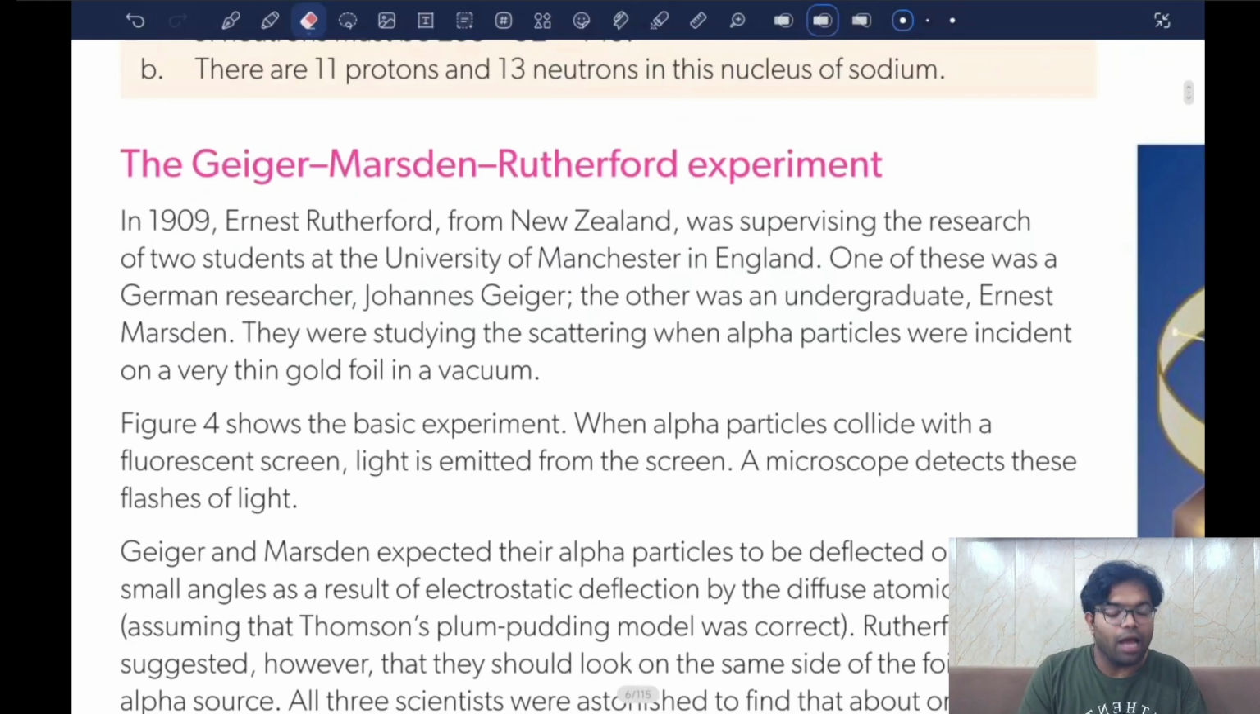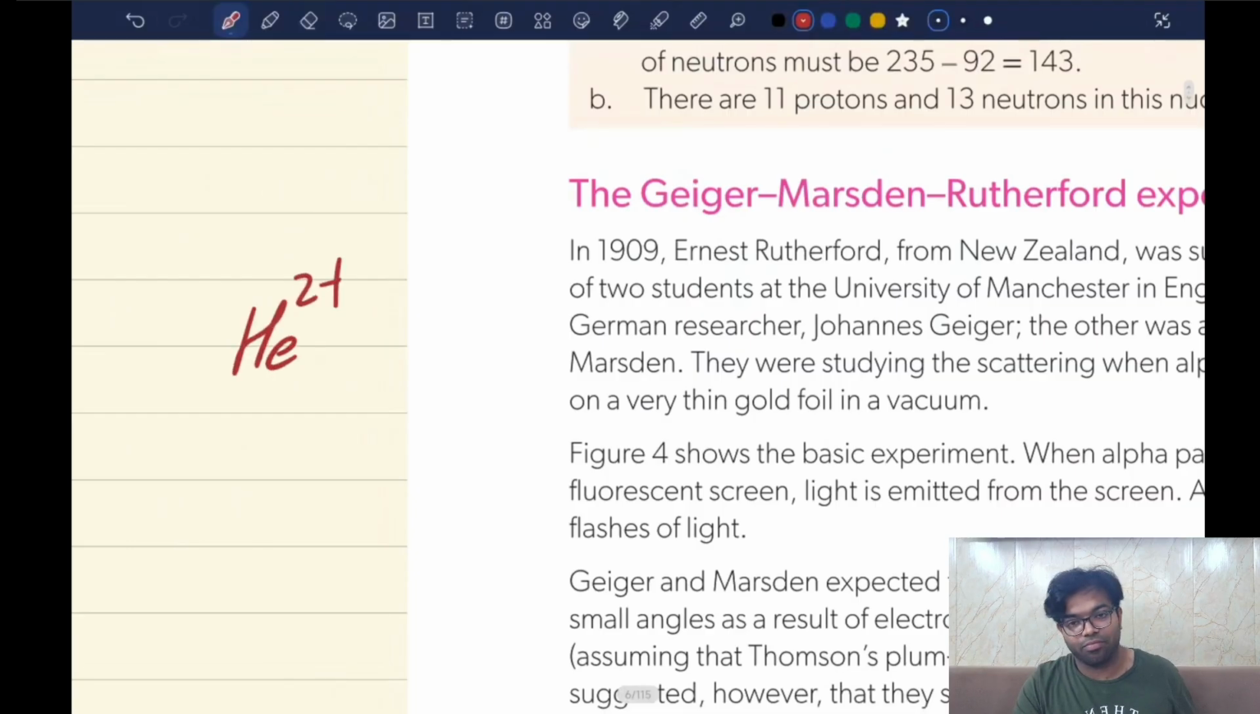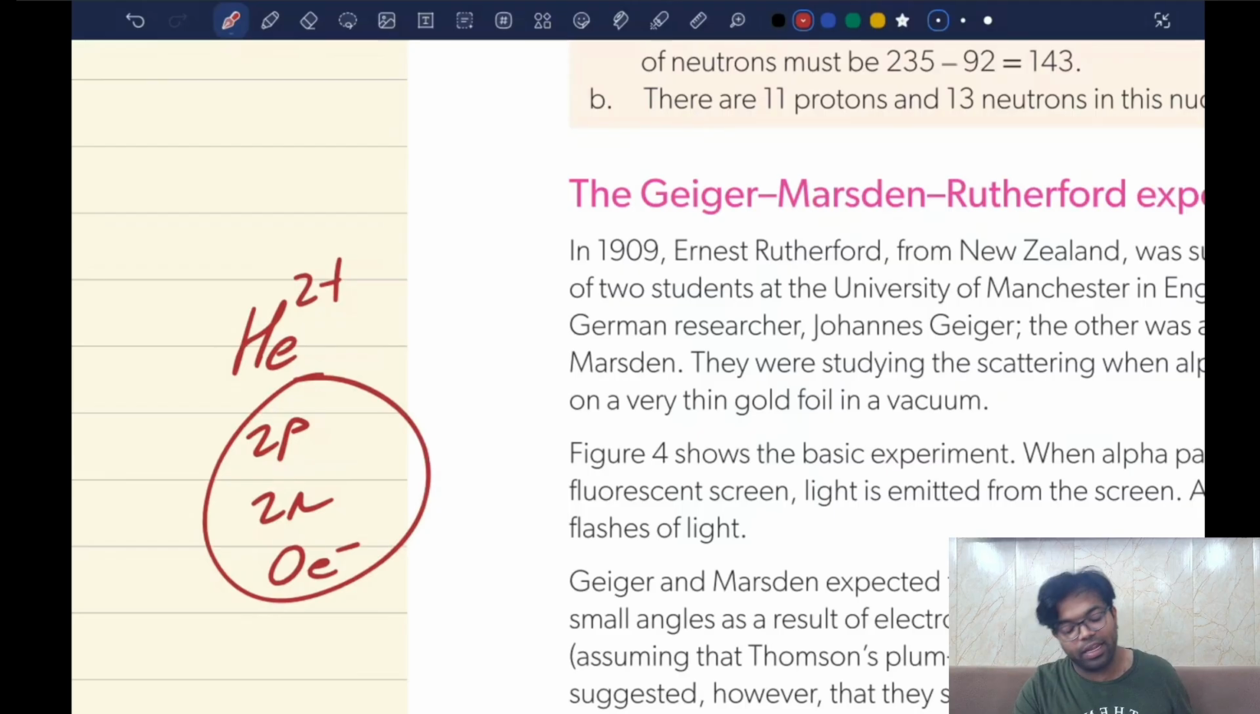Now, a lot of questions should come to your head. First things first. What is an alpha particle? What is an alpha particle, Akshay? Alpha particle is a two plus positive hydrogen basically. No, not hydrogen, Akshay. It's helium. Okay. So basically, an alpha particle is He2+. It has two protons, two neutrons, and zero electrons. This is what an alpha particle is.